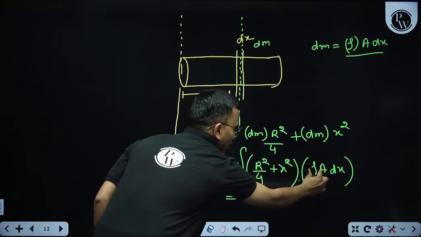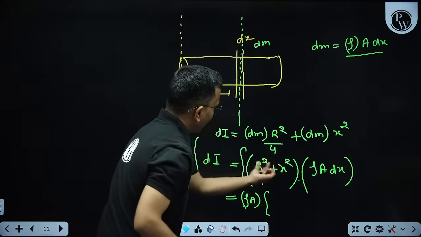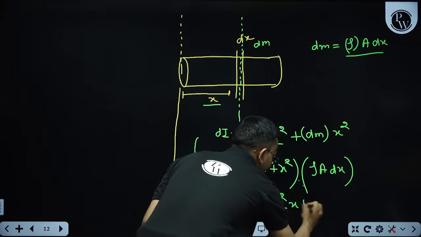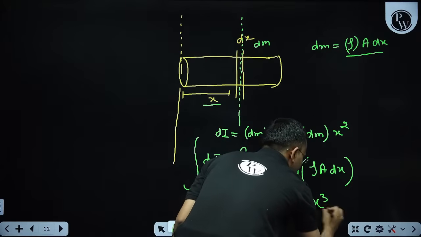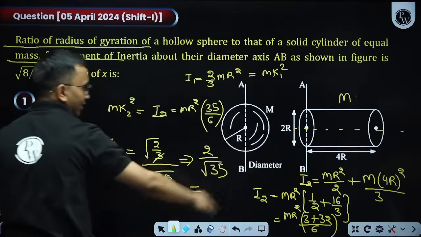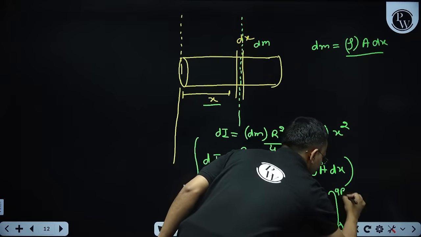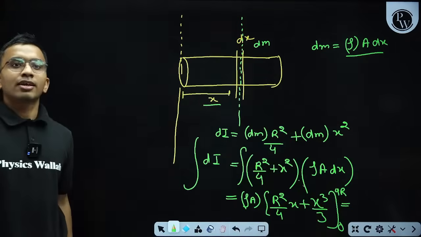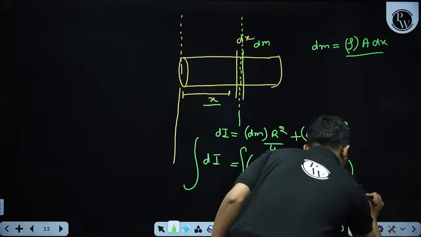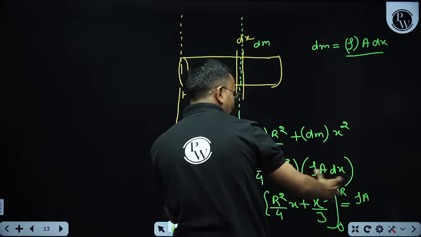If you integrate it, rho into A is constant, take that out. Then r square by 4 integration is r square by 4 into x, plus x square integration is x cube by 3. X goes from 0 to 4r. Then rho A, I am taking r cube as common.